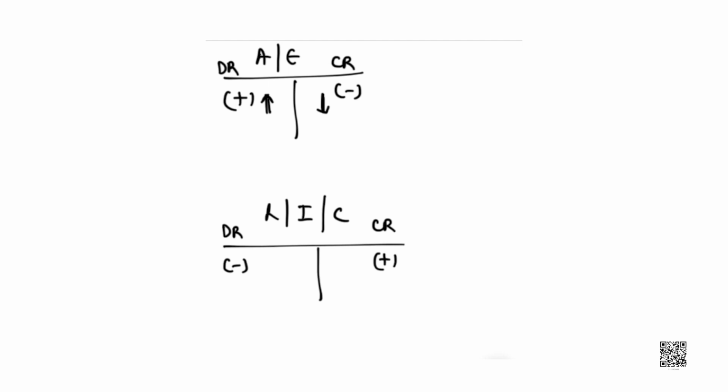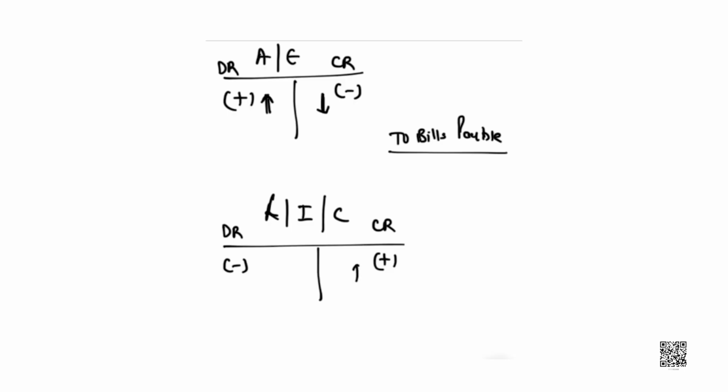Bill payables are your liabilities. When we draw the books of drawee, he receives bill. So, what do you make? You say to bill payable. To bill payable means bill payable is credited.